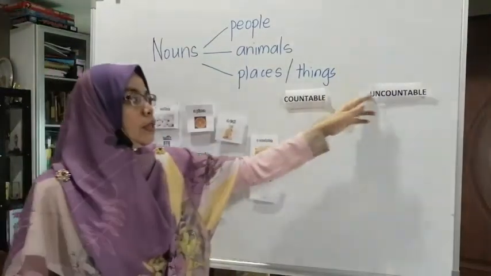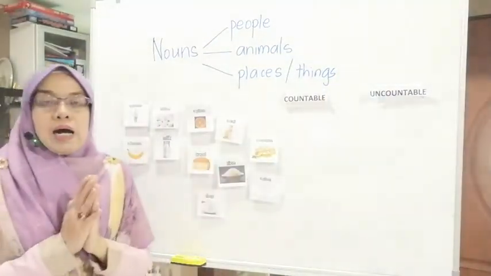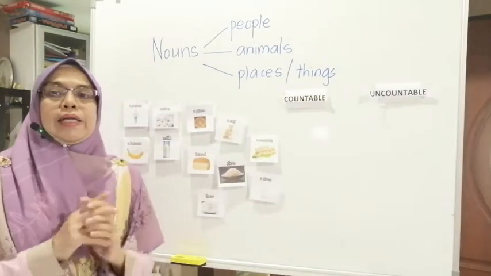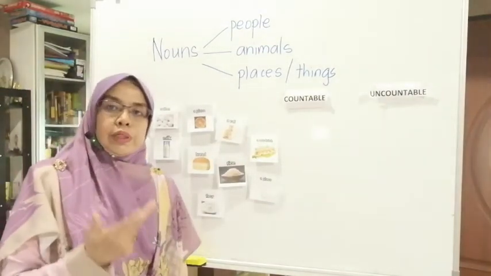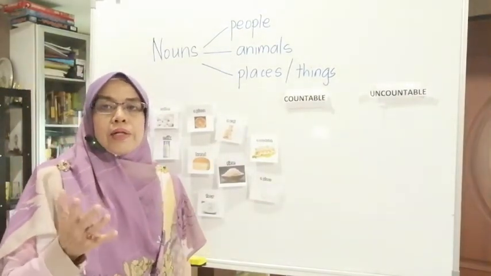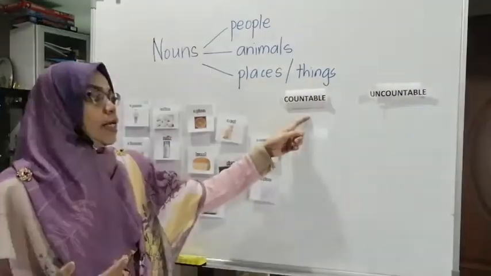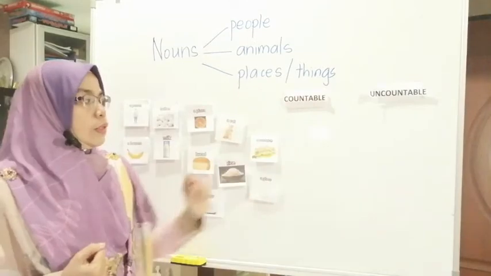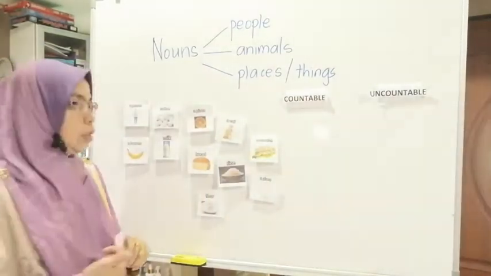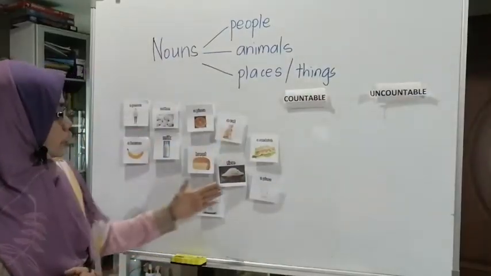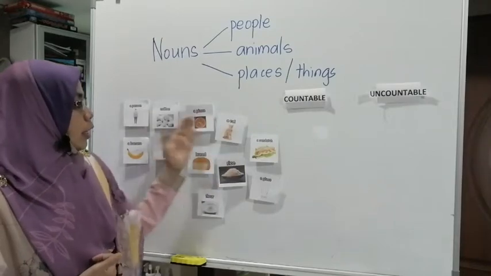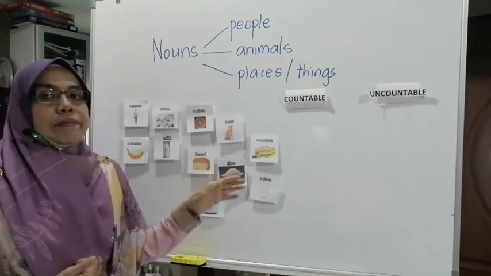Countable are nouns that can be counted: 1, 2, 3, 4, 5, 6, 100, 200, thousands, millions. That is countable, something that you can count. From these pictures, there are nouns that can be counted.